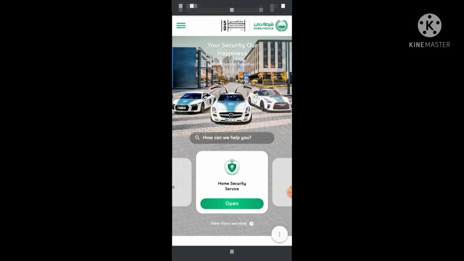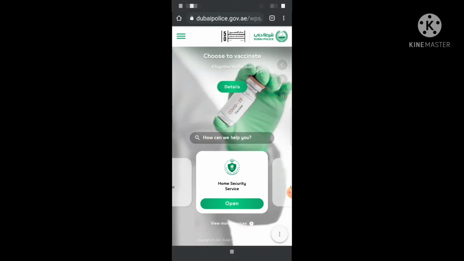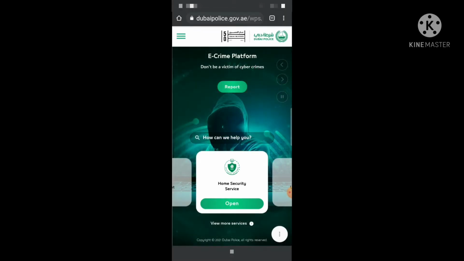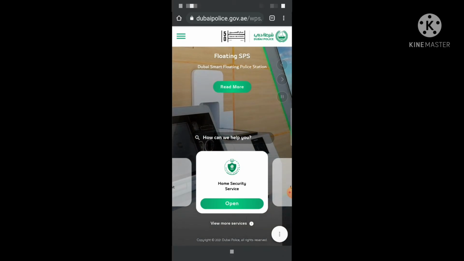Cybercrime includes things like blackmailing, hacking, and payment transfer fraud. So I will show you how you can complain to Dubai Police if you have solid proof. Stay with me, I will try to show you everything.